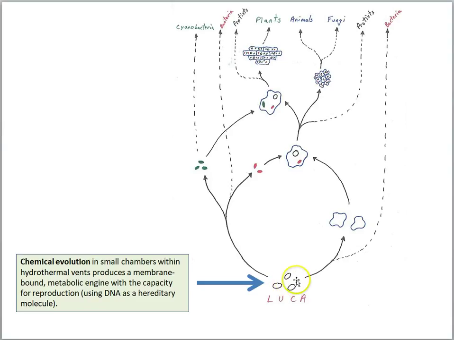Now these are bacteria type cells, and they go on to evolve into lots of different kinds of bacteria because cells can reproduce, but when they reproduce sometimes there are mutations, changes to the DNA, which means the recipes for proteins are being changed, so new proteins are being produced over time and cells will have new characteristics. So we get the evolution of many different kinds of bacteria on the early Earth.